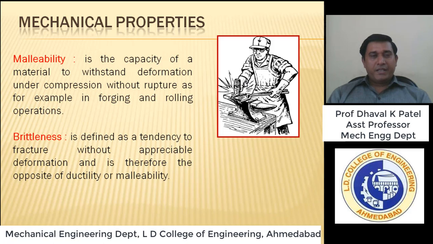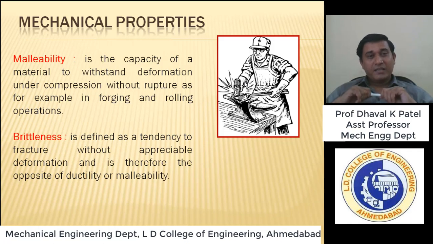And the next one is brittleness. Brittleness is defined as a tendency to fracture without appreciable deformation. It means, friends, there are many materials which give some deformation as a warning. Okay, take a ductile material: if you apply a tensile force, slightly it will change its cross section, and then you will realize that it will fracture.